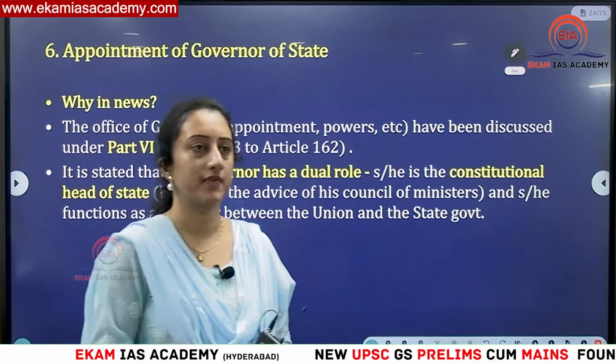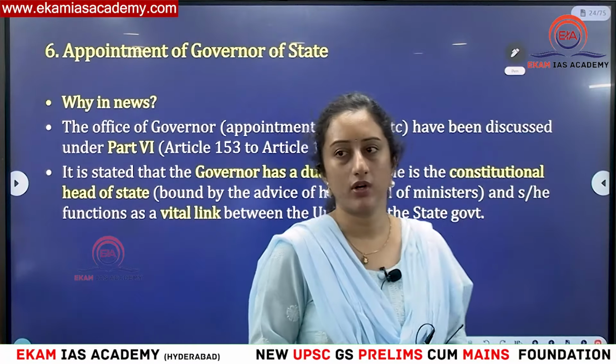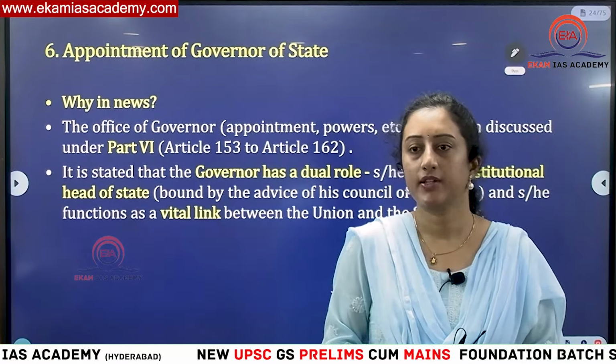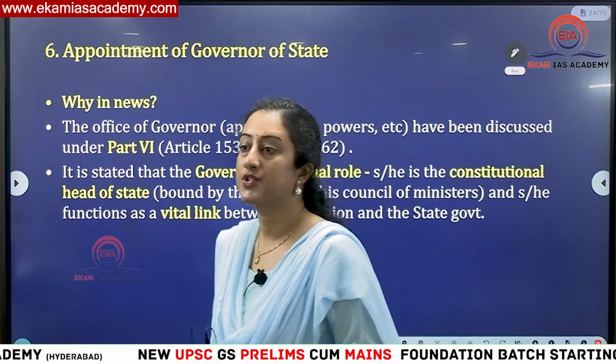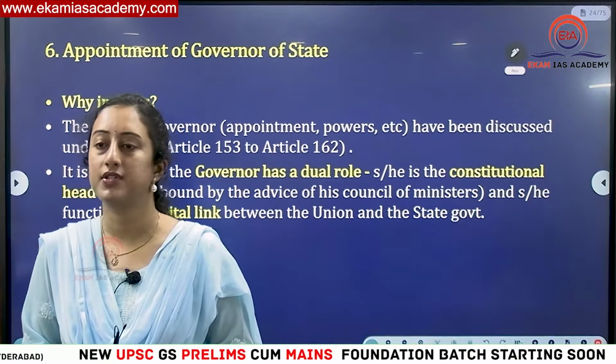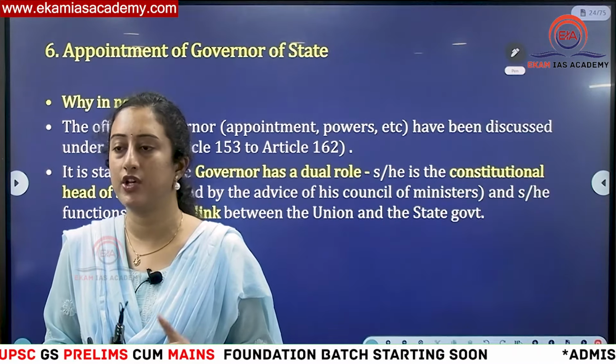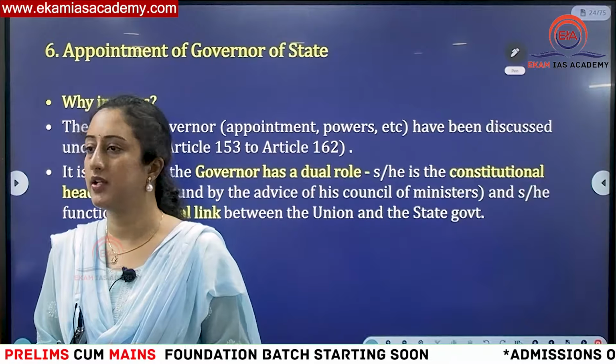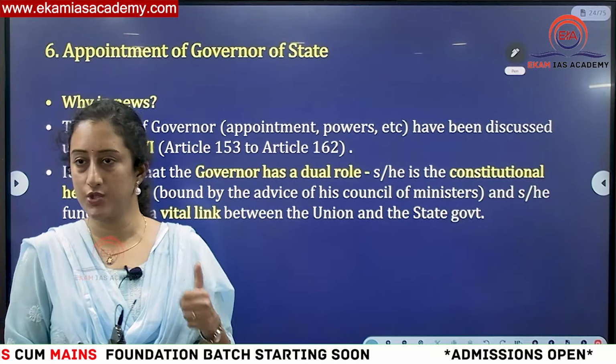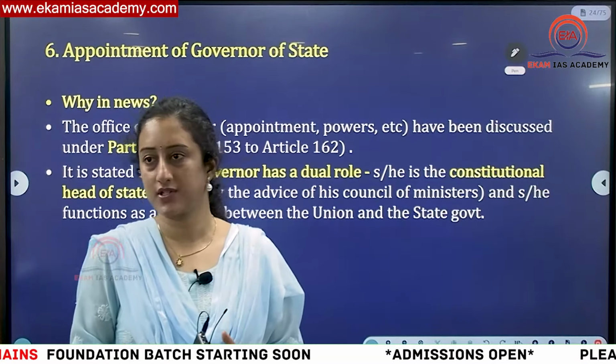Okay, means that when there is no clear cut majority, or in case of a hung assembly, at that point of time when there is no clear verdict, then the president and governor can call one party which they think is enjoying majority, and then they can convene a floor test. That is one situation where they have constitutional discretion. Second,